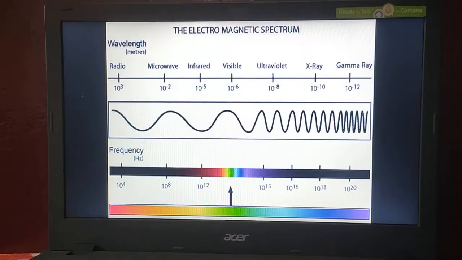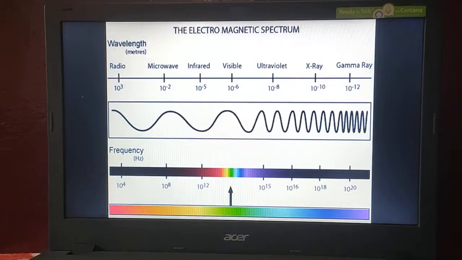In terms of 10 to the power of minus 9, we may call that nanometers. Generally, we tell it in terms of nanometers only. That is the range of visible light. These are the only visible radiations of electromagnetic waves.